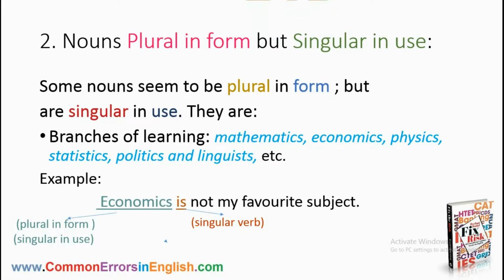So we have come to the second category, nouns plural in form but singular in use. There are some nouns which though seem to be plural in form but are actually singular in use. They are branches of learning like mathematics, economics, physics, statistics, politics and linguistics, etc. For example, economics is not my favorite subject. Economics, though seems plural in form, is actually singular in use, that's why is has been used, not are.